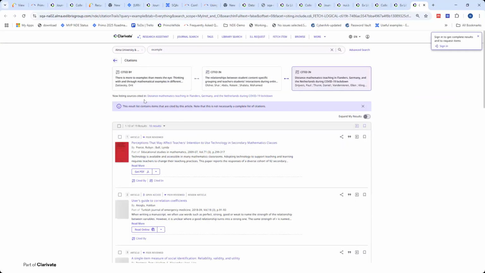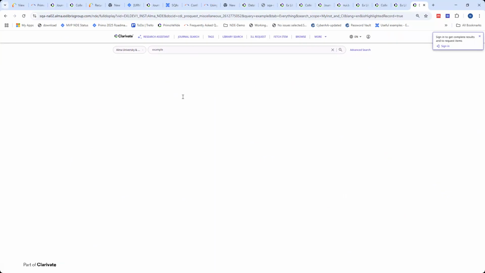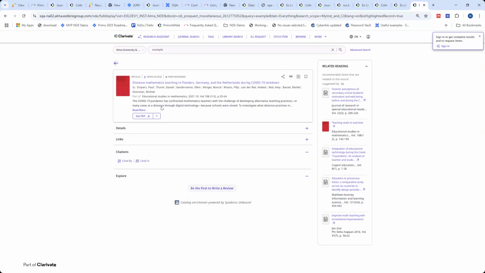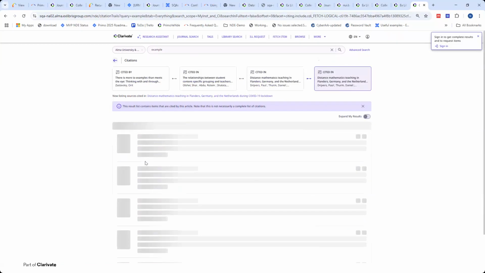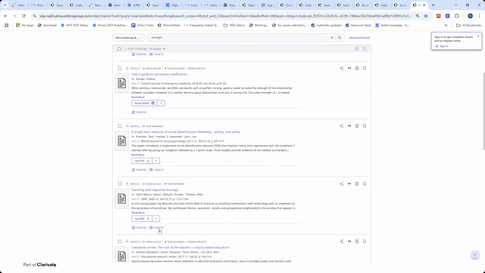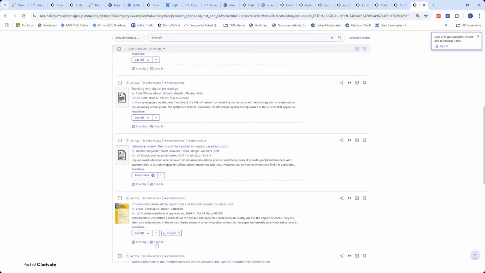So you can see this is a citation trail. I'm now watching the cited in for that article. If I want to go to that article, I can go into the full display of that article, as you can see here. And there is also the citation from here. I can go into another article, and it's been added to my path, and I can continue and navigate also for the cited in here or cited by here.